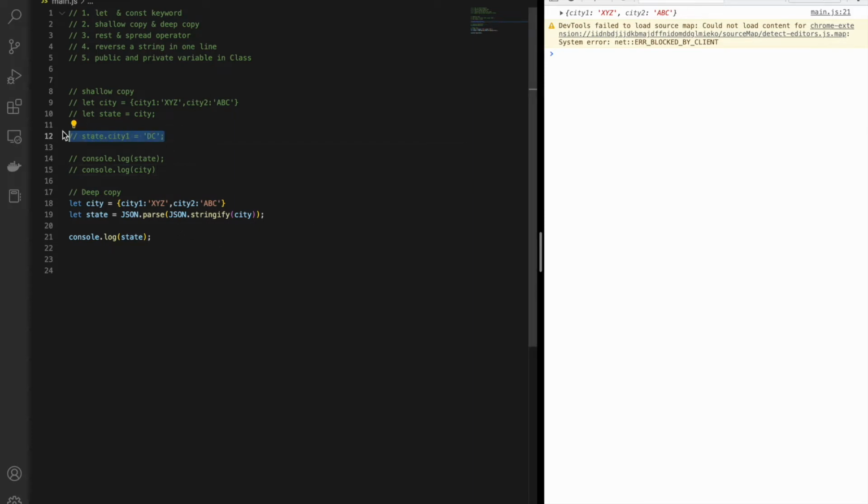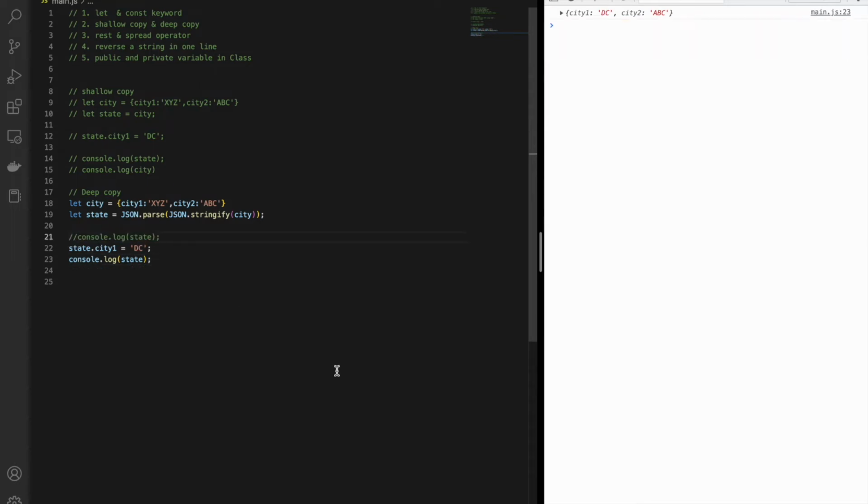But when I do a property change, I should be able to change the property of our new variable, or second variable, you can say. So look, we are able to change that DC from XYZ.